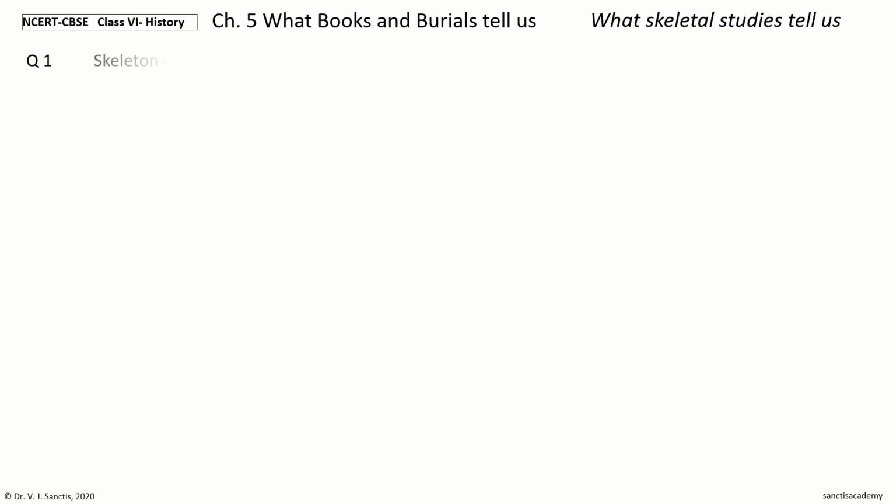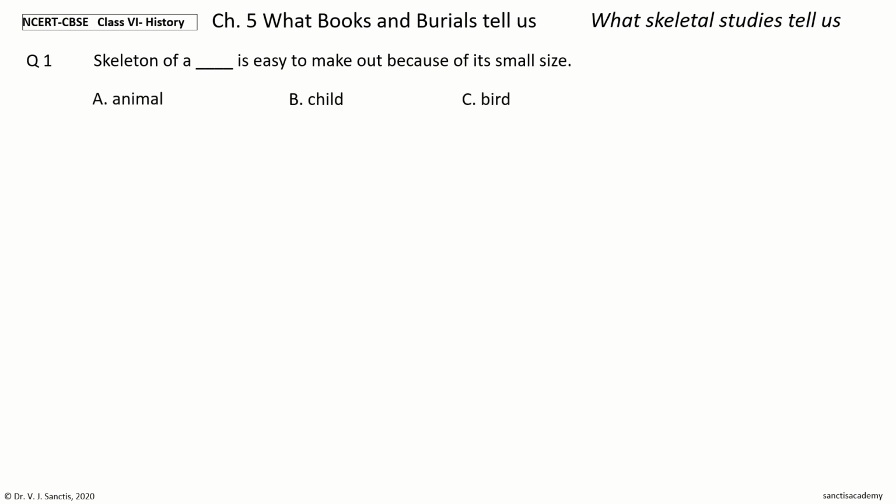Question 1. Skeleton of a dash is easy to make out because of its small size. The options are animal, child, bird, all of these. Your time to choose. And the answer is child. So, skeleton of a child is easy to make out because of its small size.